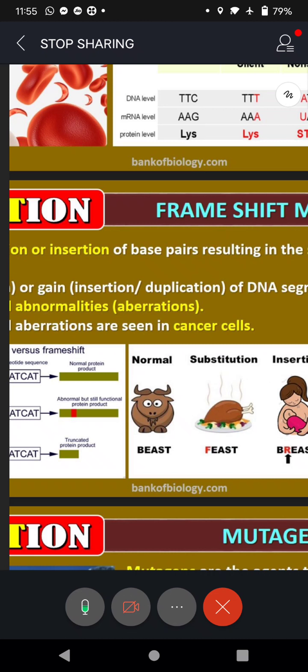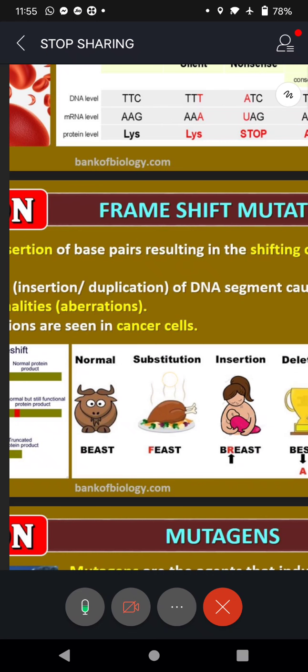Nitrogenous base pairs are either deleted, meaning removed, or added. Insertion means added. Remember, in point mutation we said it is only one nitrogenous base. Only C, because of the presence of C, cytosine, sickle cell anemia. Here it is not the case. Two base pairs. That's why we say frame shift.